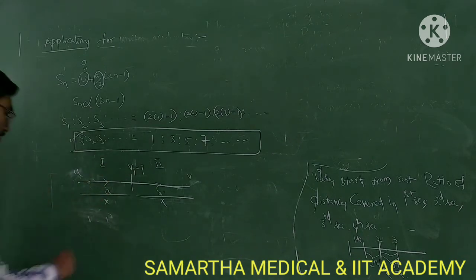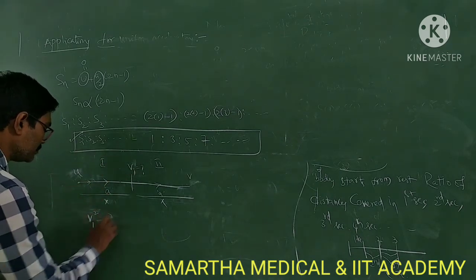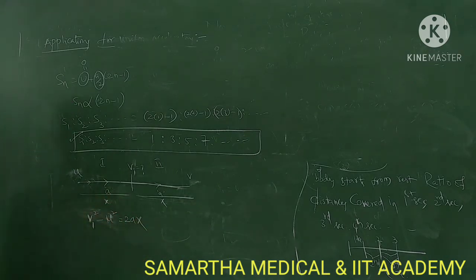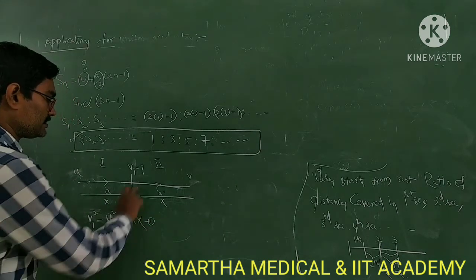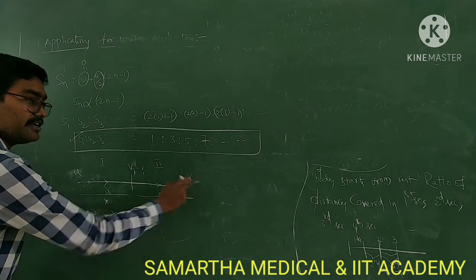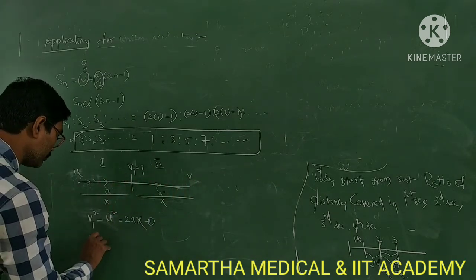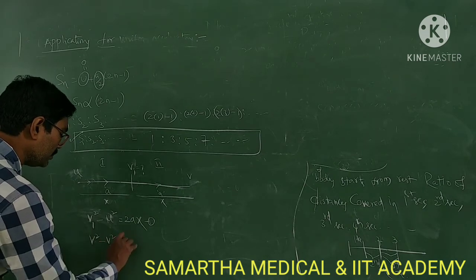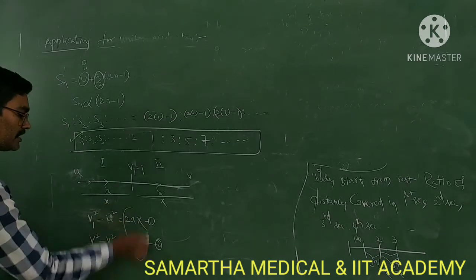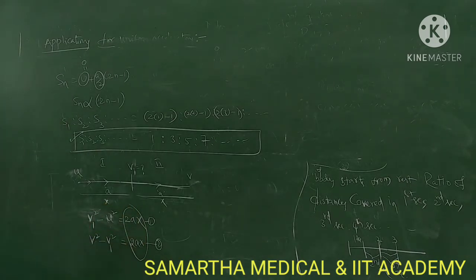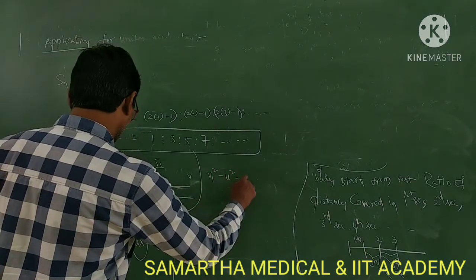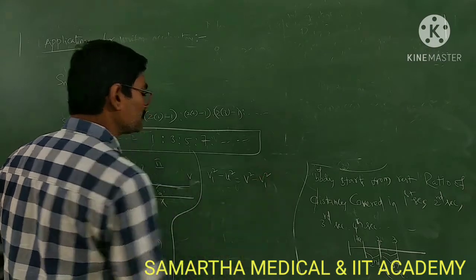For the first case, v1 square minus u square is equal to 2ax, since S is given as x. Next, for the second case, final velocity is v and initial velocity is v1. So v square minus v1 square is equal to 2ax. Equating one and two, the right sides are equal, so equate the left sides. So what can you notice? v1 square minus u square equal to v square minus v1 square.